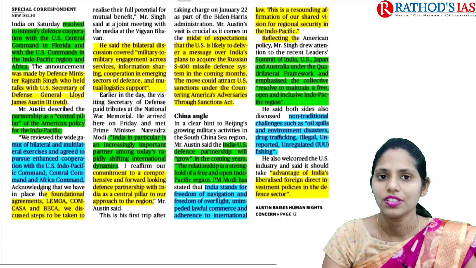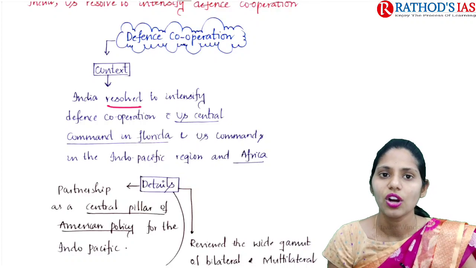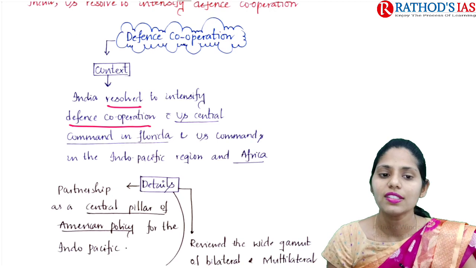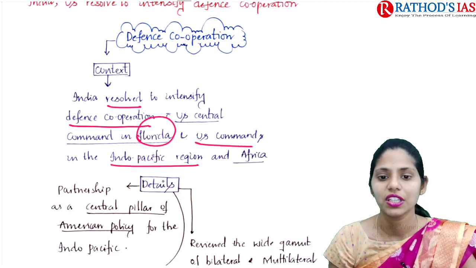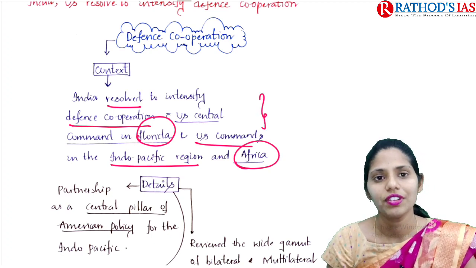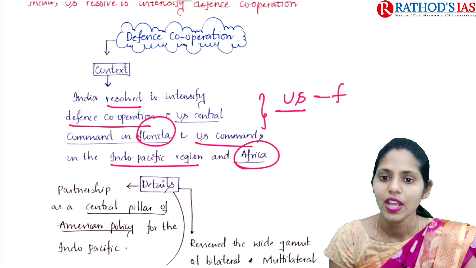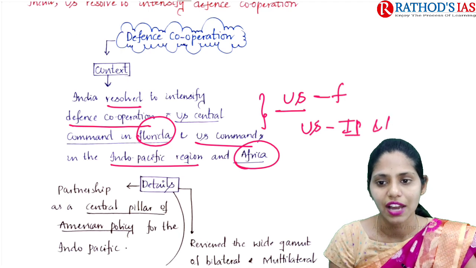Now let us see the context first. The context mainly says that India resolved to intensify defense cooperation with US Central Command in Florida and US commands in the Indo-Pacific region and Africa. Okay, so India resolved on defense cooperation with US Central Command, which is located in Florida, and with the US commands located in the Indo-Pacific region and even Africa.